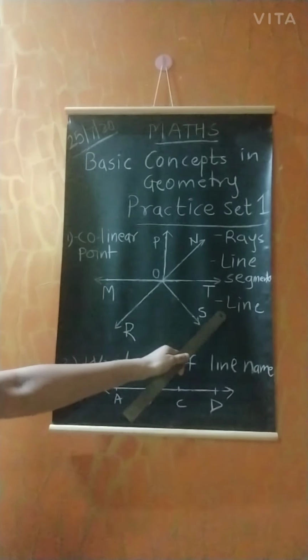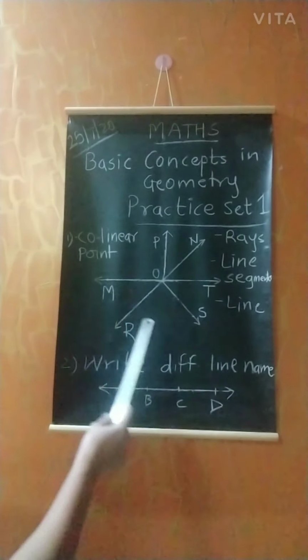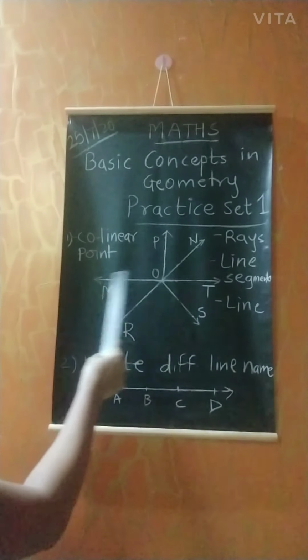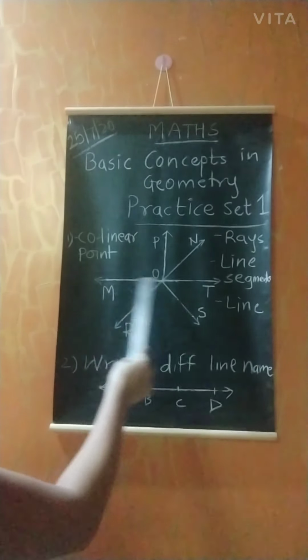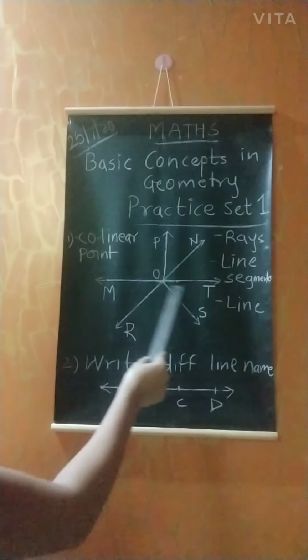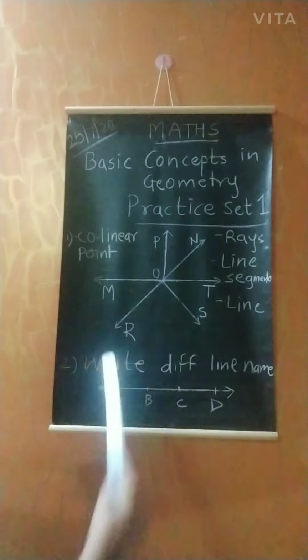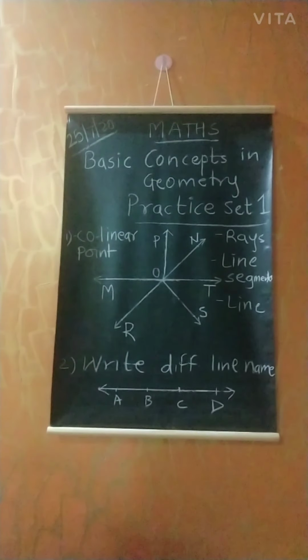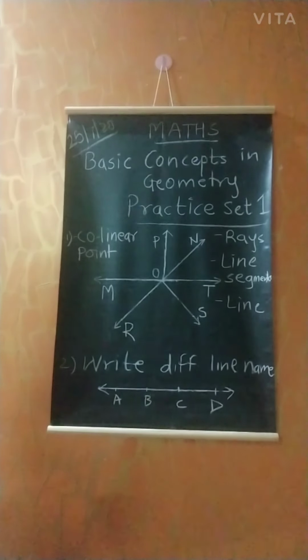Next question is line. Here you can directly see the arrowheads on this straight line, and that is your line. So line MT and line RN are the two lines in this figure.